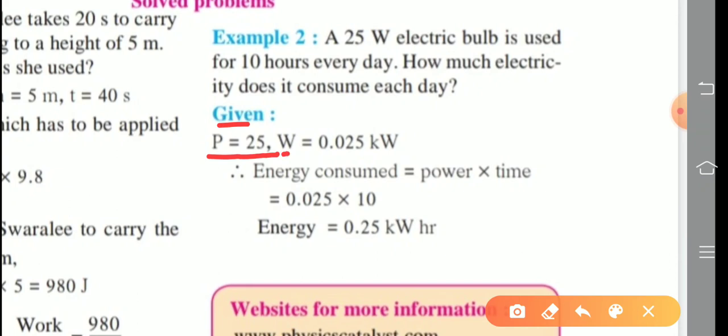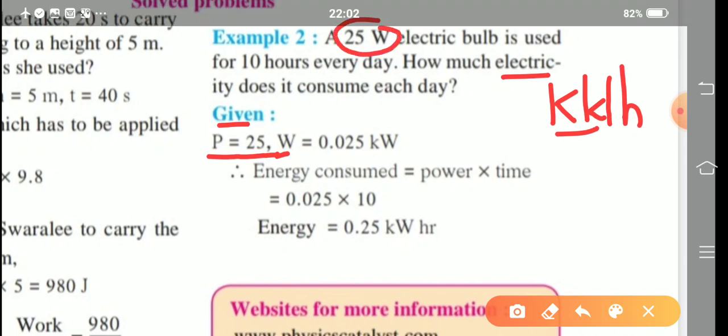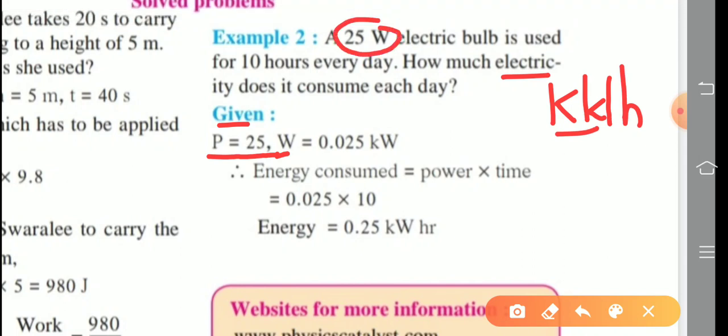Actually, electricity is measured in which unit? Kilowatt hour, but here power is given in watt, so we are converting into kilowatt. So 1 kilowatt means 1000. So 25 divided by 1000. So your answer is in kilowatt. So 25 divided by 1000 means 0.025 kilowatt.